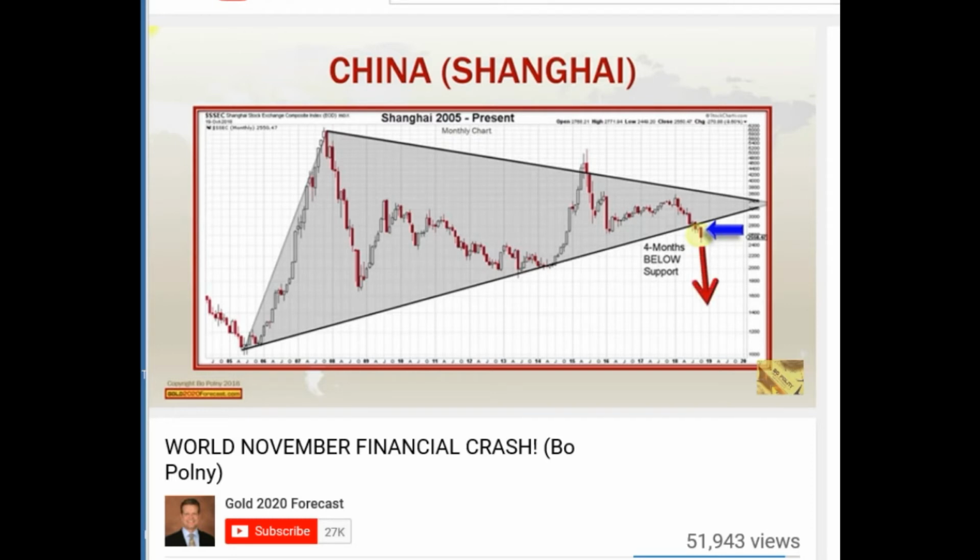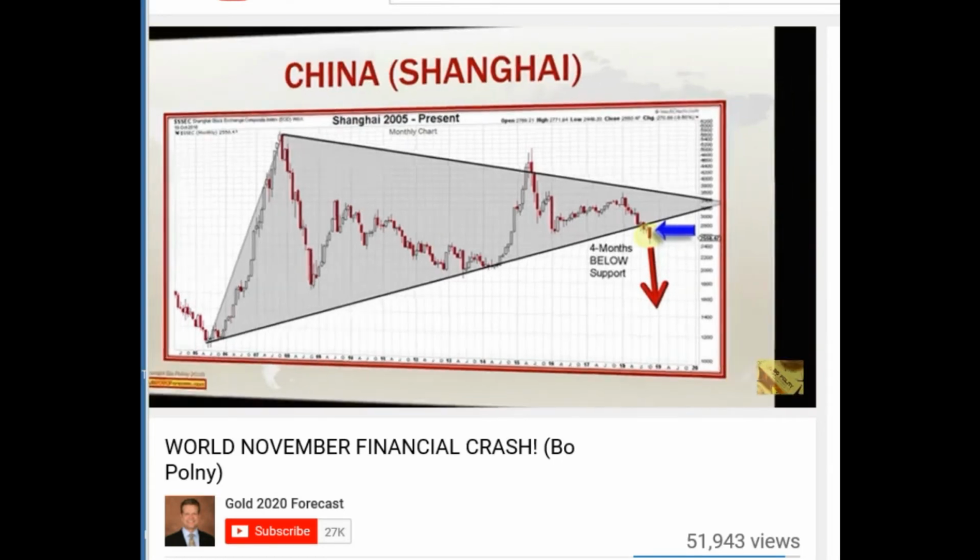Many might say that during the world stock market crash, the US dollar might be a safe haven, as it was in the year 2007, 2008. Before you consider that statement to be true, let's look at the chart.